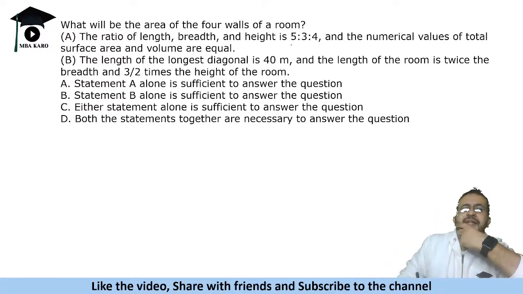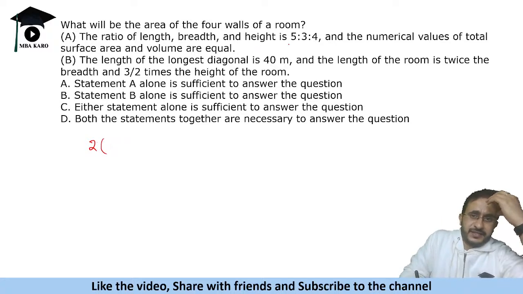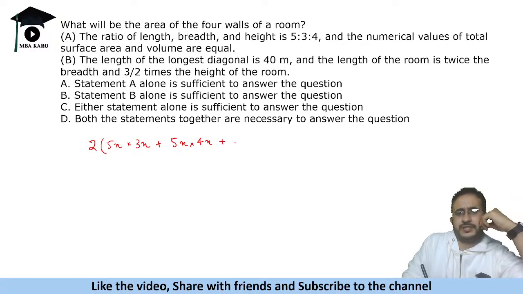So length, breadth and height is 5 ratio 3 ratio 4. Okay, so let us say length is 5x, 3x, 4x. Numerical values of total surface area and volume are equal. Total surface area is 2 times LB. Okay, so let's say if we take 5x, 3x and 5x into 3x, and similarly 5x into 4x. So you don't need to solve this equation, just see this. It will be 5x, 3x, 5x, 4x, 3x, 4x.